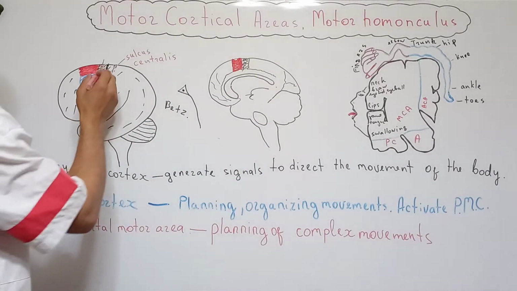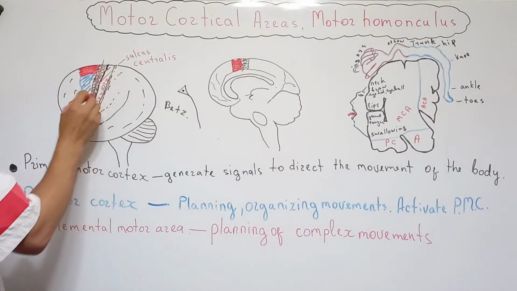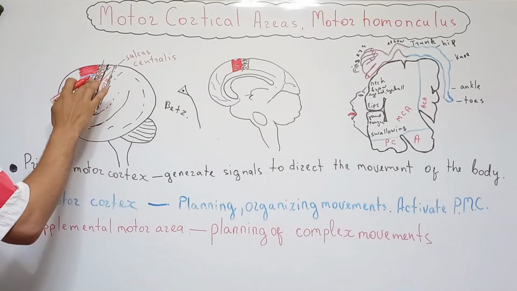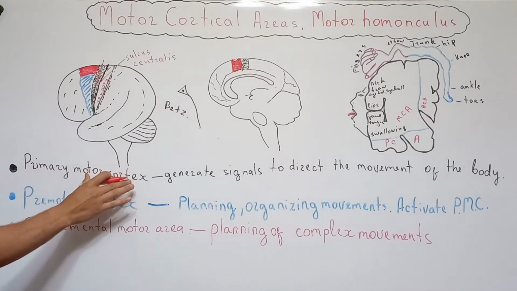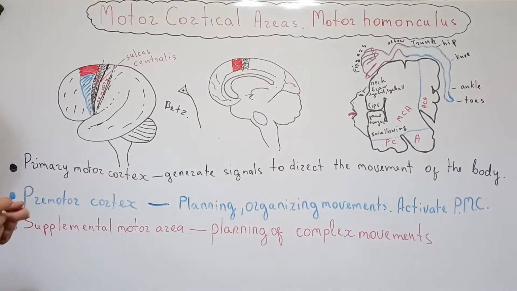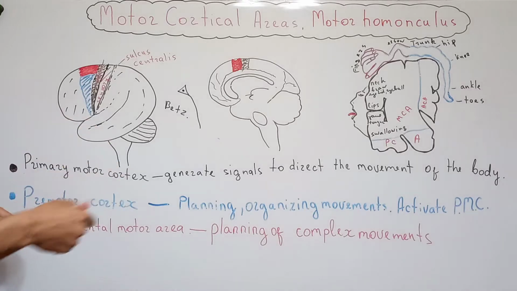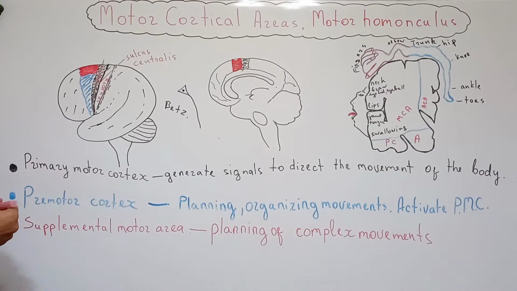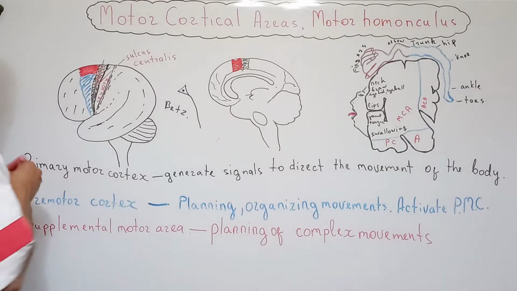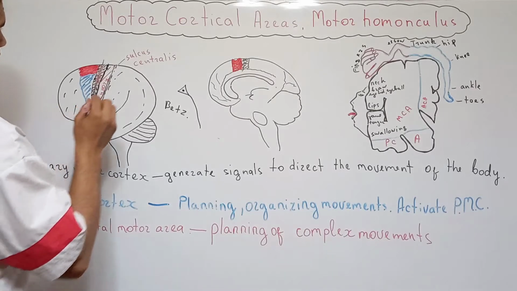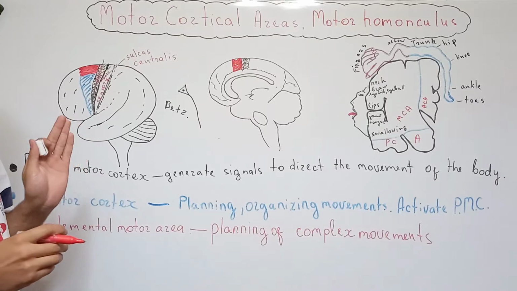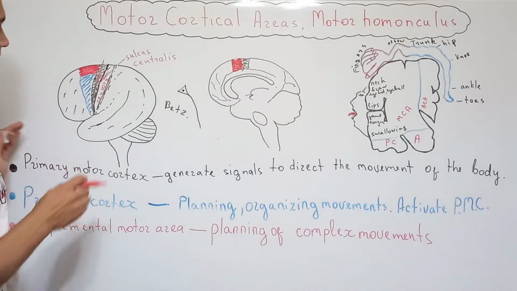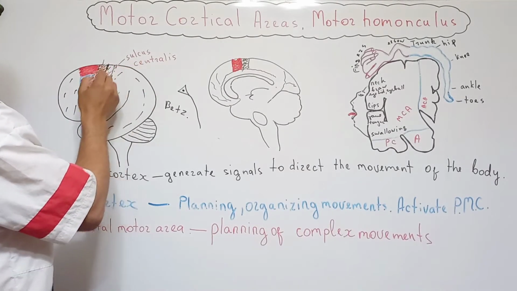In the black color, that is the primary motor cortex. Okay, and I should say that in our previous lessons on the sensory system of the nervous system, we provided information about the postcentral gyrus that's responsible for the sensory system. Okay, and that's the central sulcus.